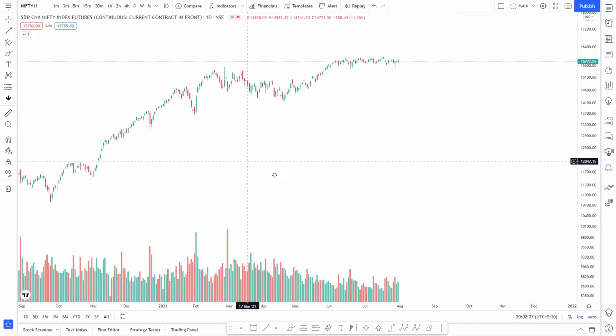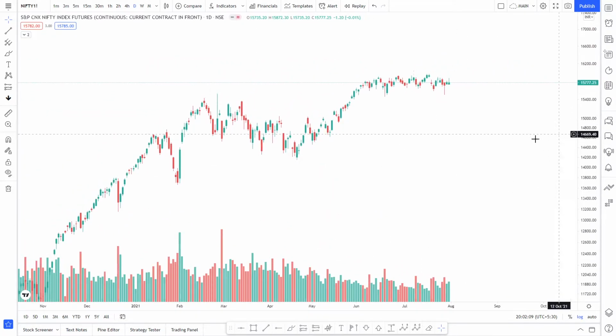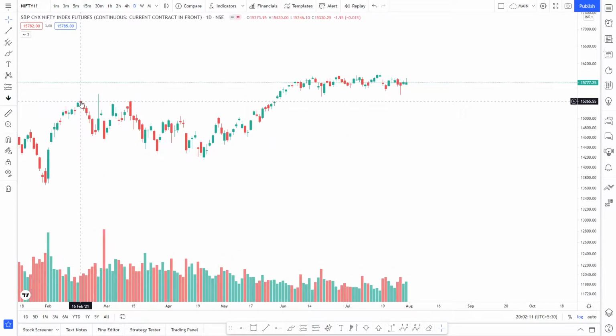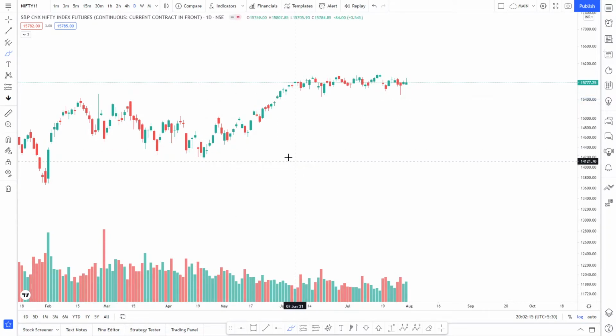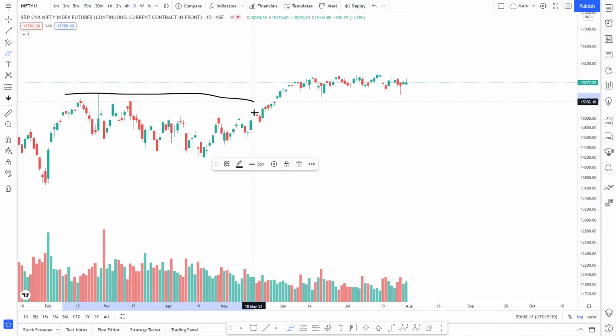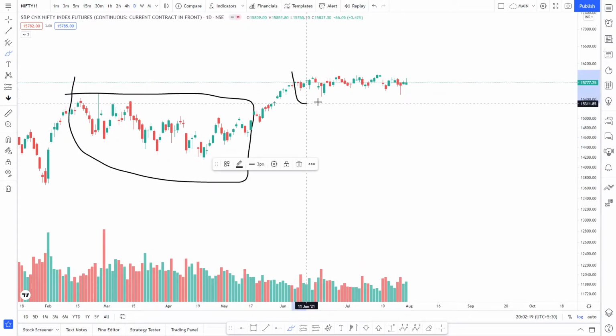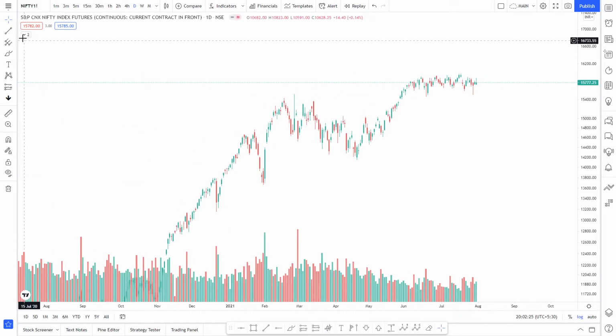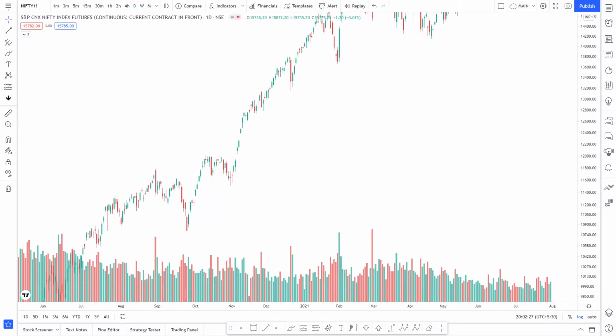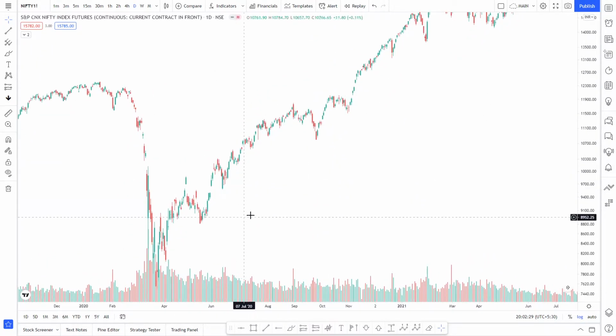as you can see, from the last 6 months or so since February we are in a sideways market. First we were in a sideways market in this area, and then again we are in a sideways market in this area. Now what I wanted to show is that earlier whenever we had a correction, we usually had a very quick recovery.